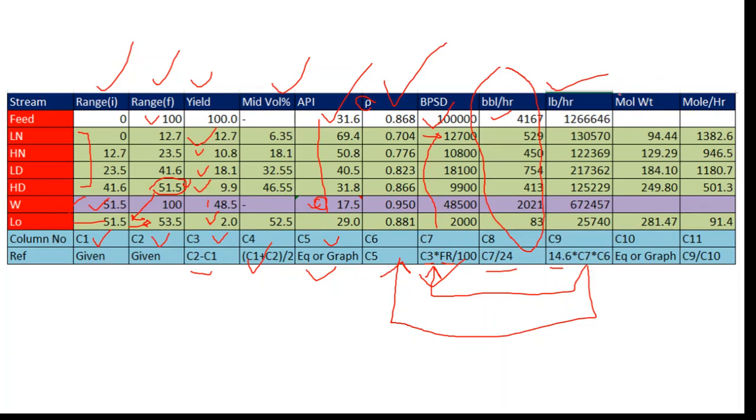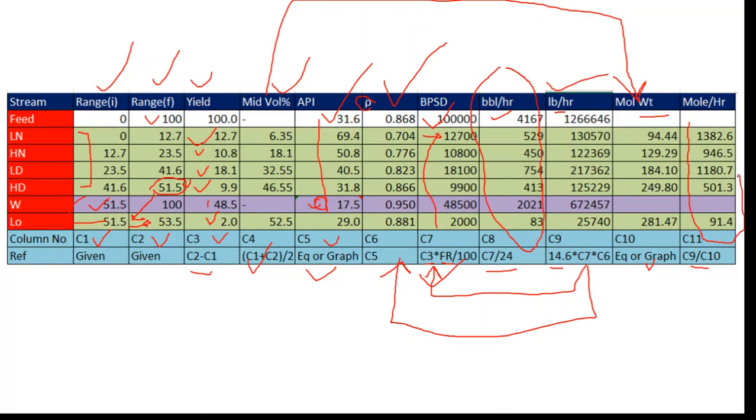Then the next one is the molecular weight. How to get the molecular weight? You can go for the graph or the equations. In the equations, with the help of mid volume percent, we can calculate the molecular weight. And the last one, moles per hour, we all know. If we know the molecular weight and the amounts, just divide C9 upon C10, the molecular weight, and you will get the moles per hour.